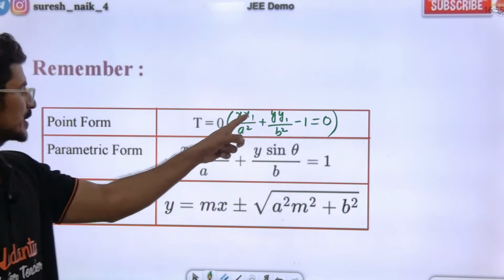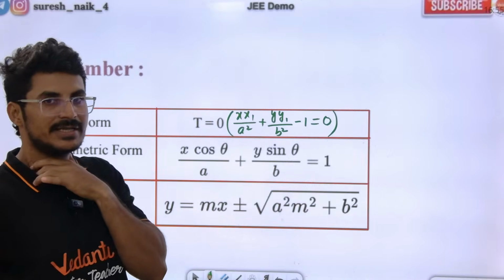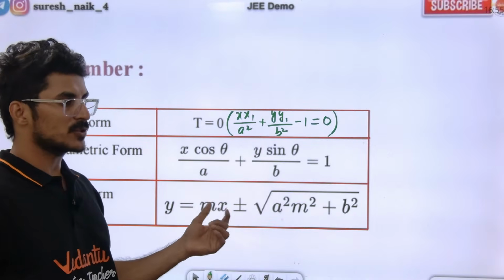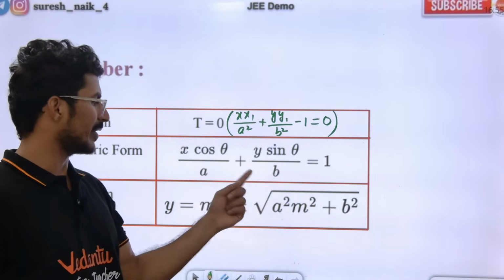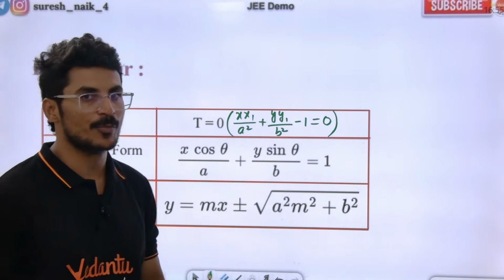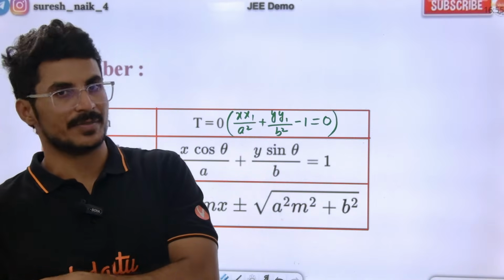Parametric form: x1 becomes a cos theta, y1 becomes b sin theta, and if we substitute that we get this. Slope form is y is equal to mx plus or minus square root of a square m square plus b square. Condition of tangency: c is equal to plus or minus square root of a square m square plus b square.